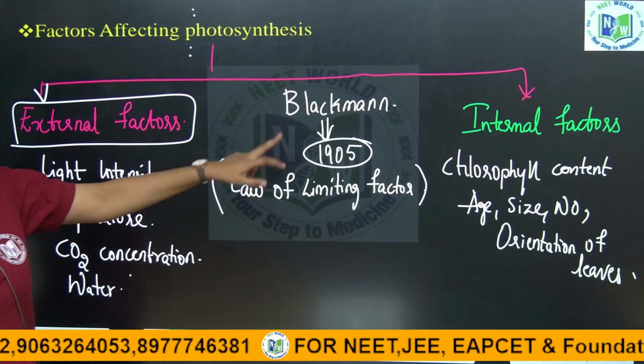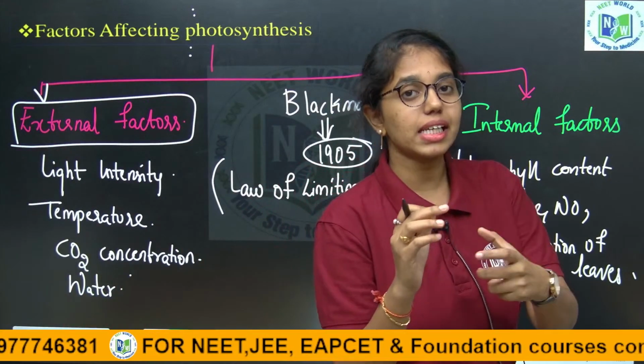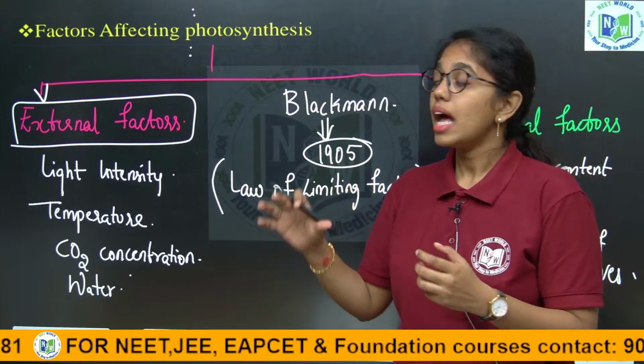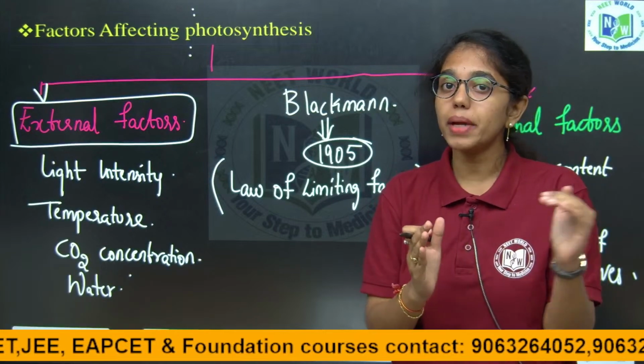The law of limiting factors given by Blackman says that when a biochemical process is controlled by several factors, that process is affected by the factor which is closest to the minimal value.